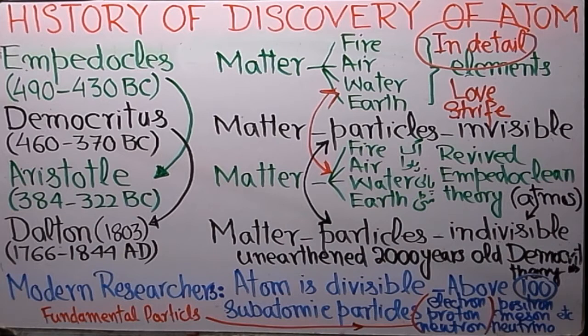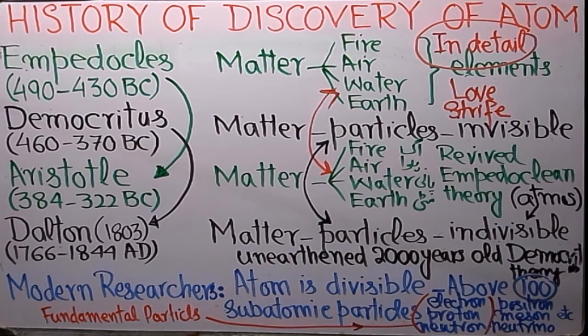When strife intervenes and dominates love, death occurs. Death is the dismantling of the homogeneous equilibrium of elements. For non-living things, it is the destruction of their bodies.